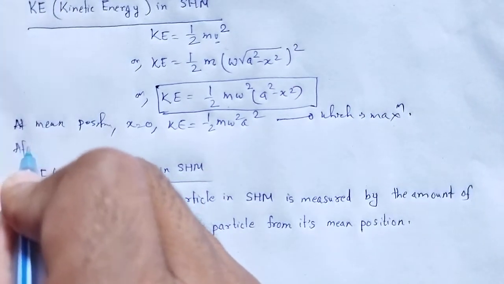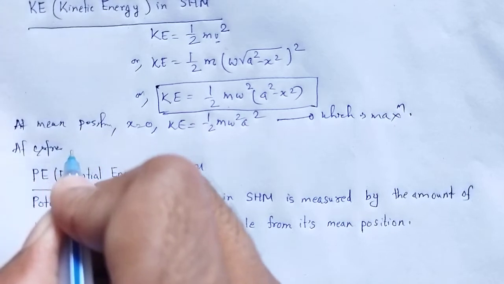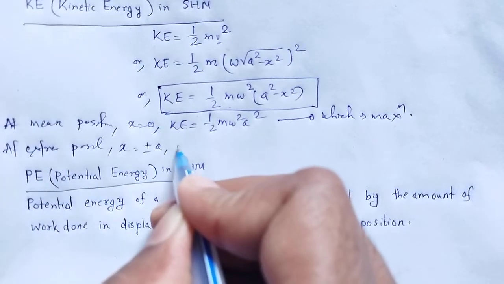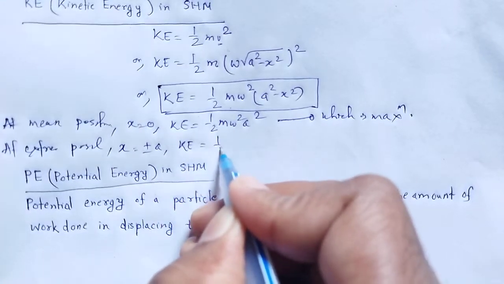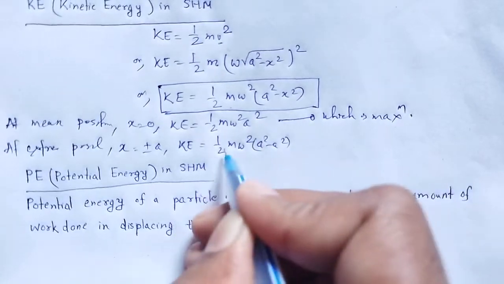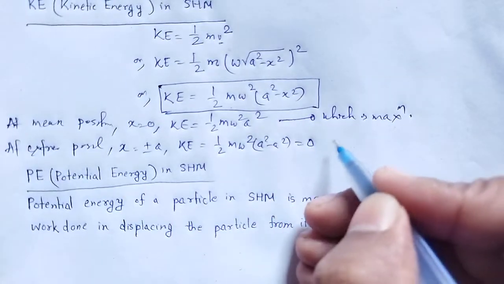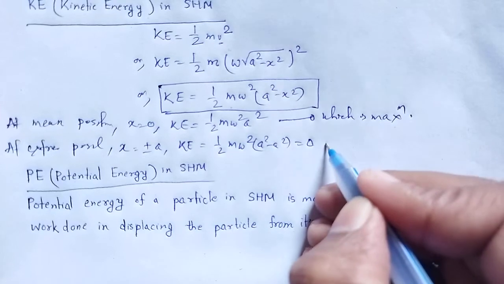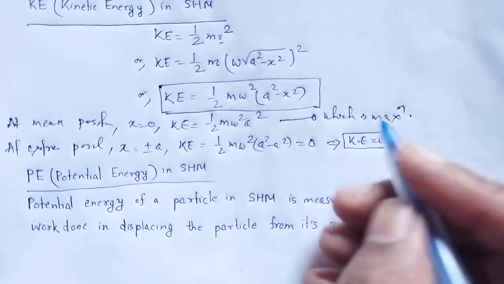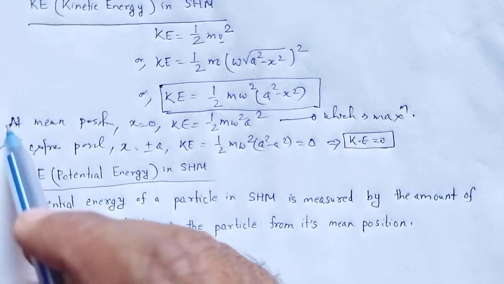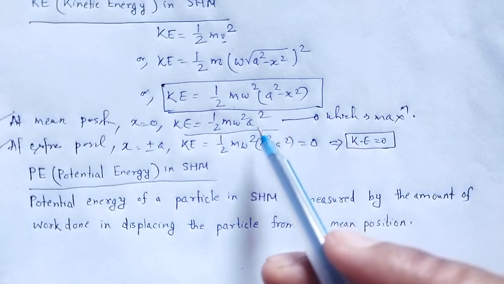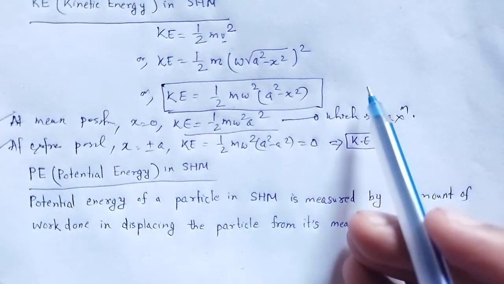Since at extreme position, that is x is equal to plus minus a, the kinetic energy will be half m omega square whole into a square minus a square. That value will be how much? That is 0, which is minimum. Then the kinetic energy term will be 0 at the extreme position, but at mean position that is maximum value, that is half m omega square a square. This is the expression for kinetic energy in SHM.